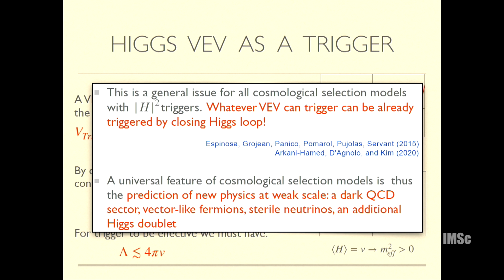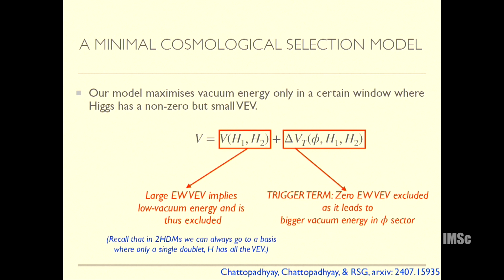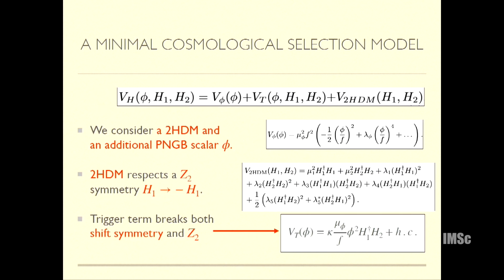In fact, it was argued in this paper that it's quite a generic issue: whatever can be triggered by h dagger h can also be triggered by closing the loop. Because of this, you have to do something more. Either you cut off this loop, with some new dynamics at the TeV scale below this 4 pi v, or the other, neater option is to go to a 2 Higgs doublet model. So instead of having 1 Higgs, you have 2 Higgs doublets, and now the term looks something like this. Now you can't close the loop.